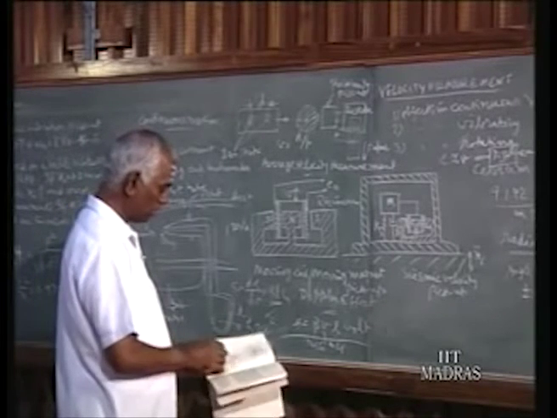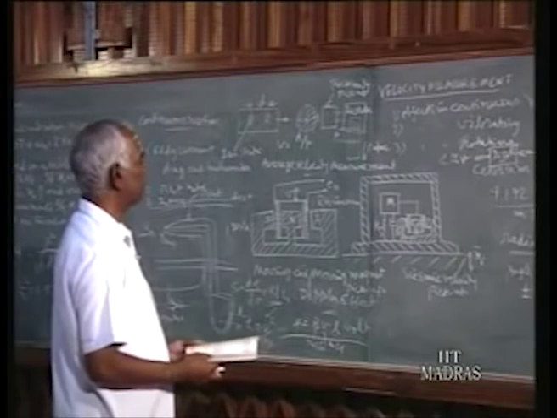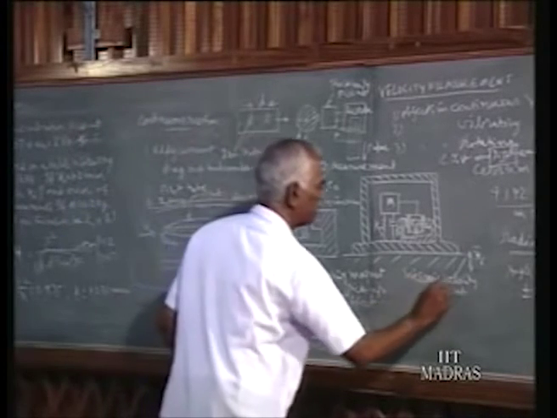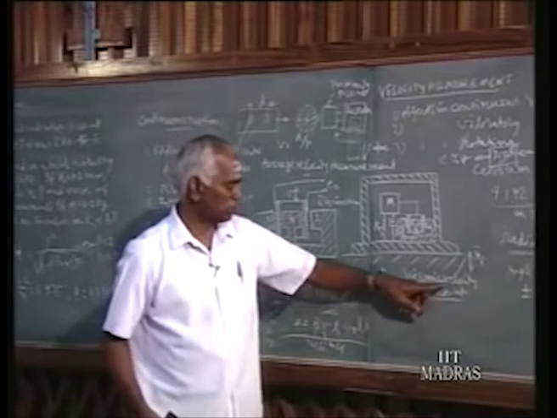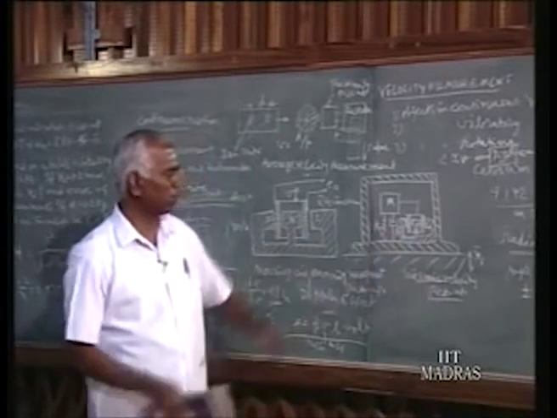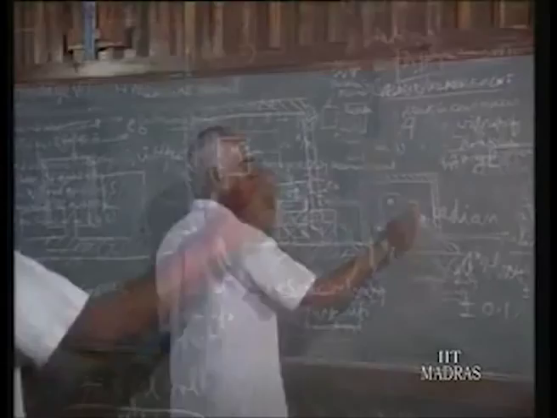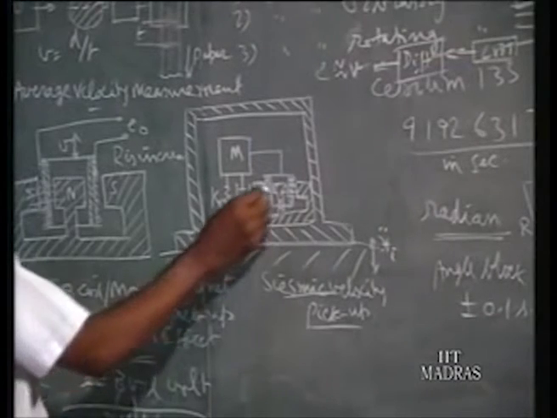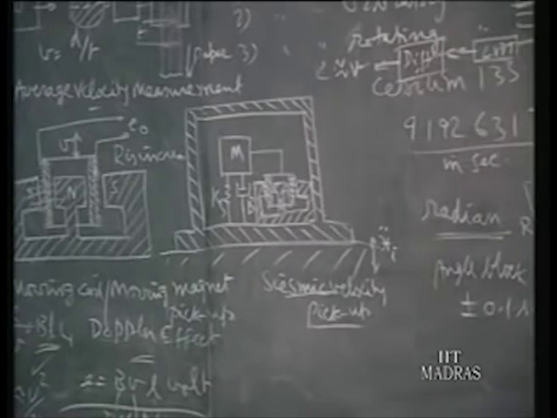So the other method is the seismic velocity pickup. It has the same construction as the absolute seismic displacement pickup. It is similar, except that earlier we were measuring relative displacement. Now we have to measure the relative velocity. It is obtained by having an equation like this.